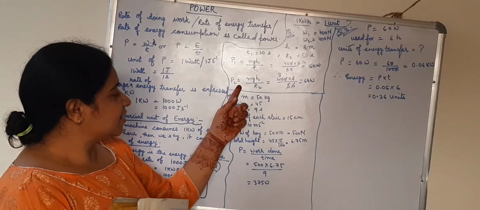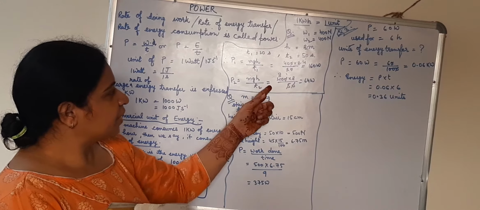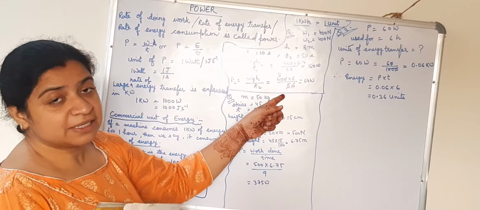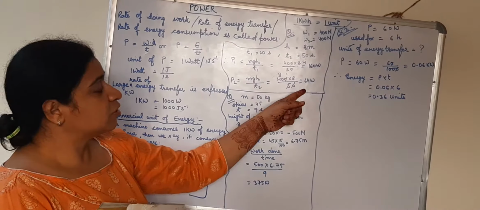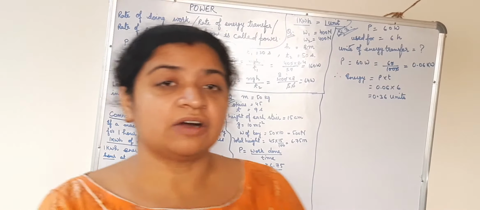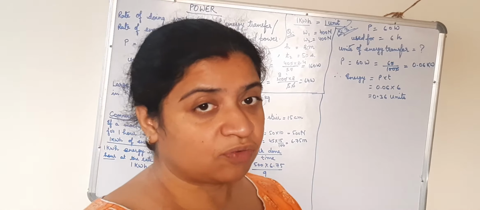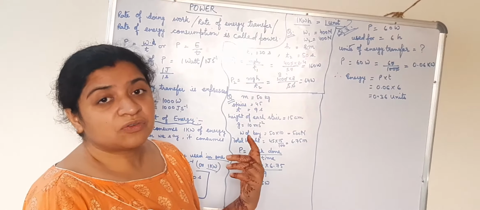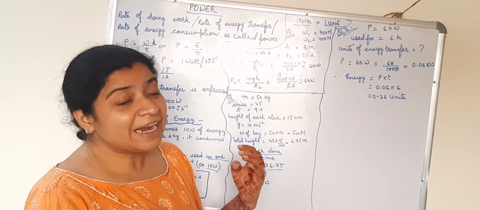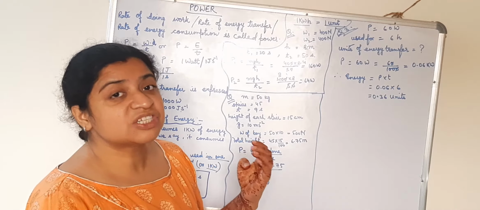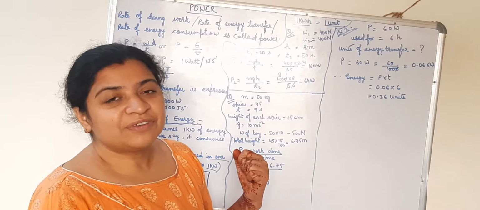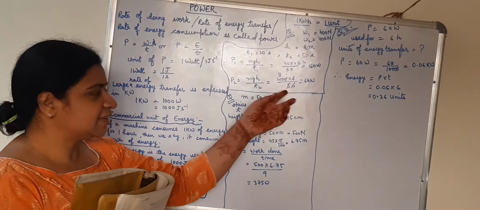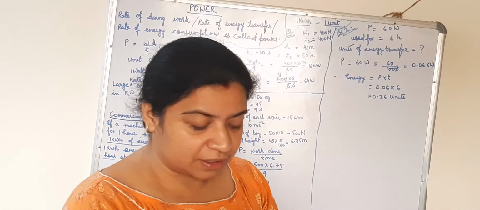Now for the second girl, it is mgh upon t2. Mg is 400 for her also and height is also 8 meter, but the time taken by the second girl is 50 seconds. After solving, we get the answer as 64 watt. So see, there is a difference in the power of each girl. That means the rate at which work is done by each girl is different because they have taken different time in doing the same work. This is how we solve the numericals of power.